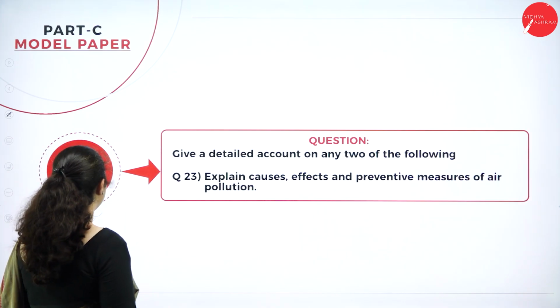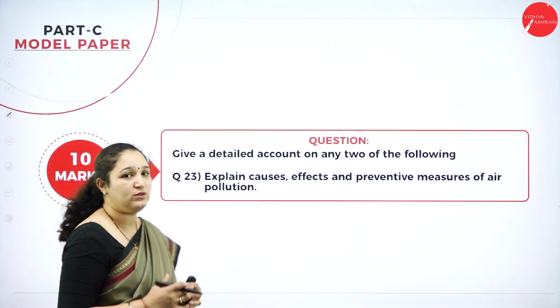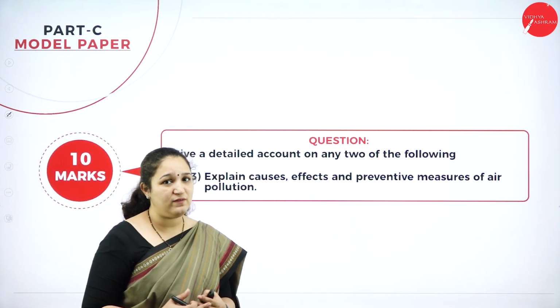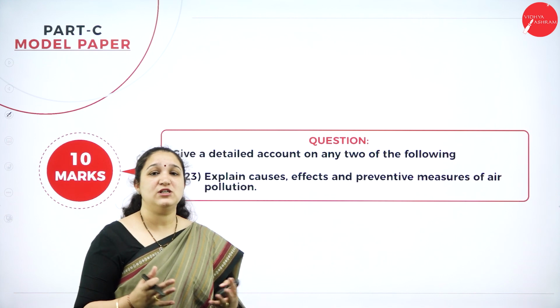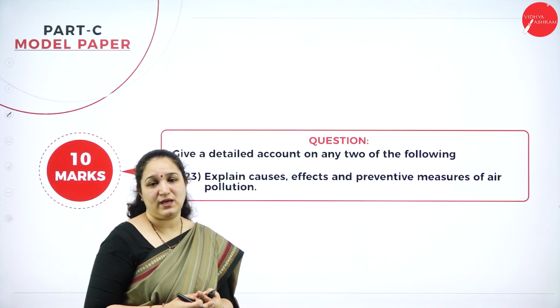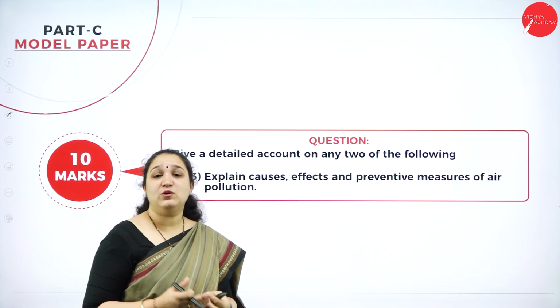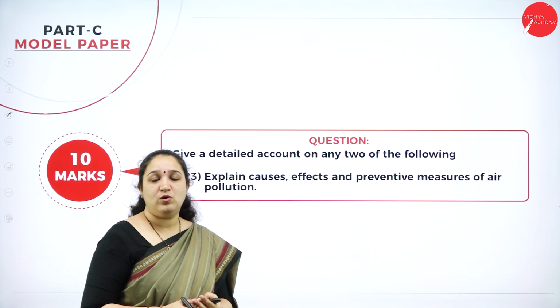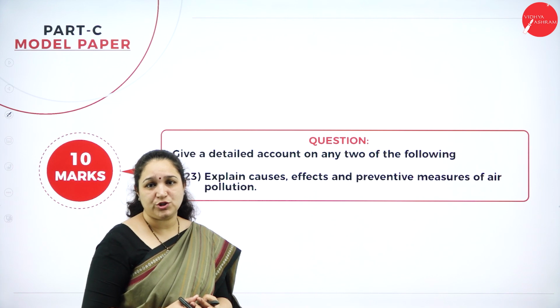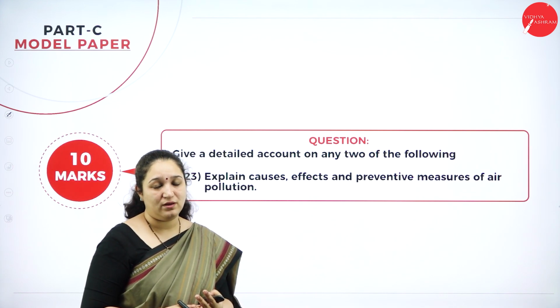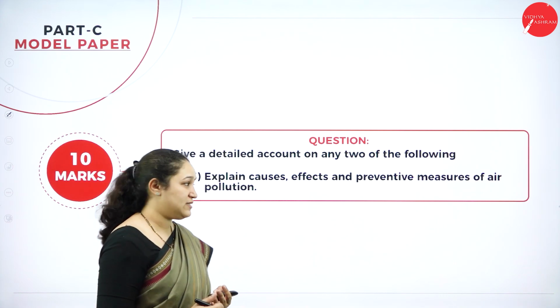Next we have section C, or part C, where you have all the 10 marker questions. I've already given you all the insight on which are the 10 markers that can be very important, and from which unit they can come. Also, if questions come on ecosystem or on pollution, what exactly you need to write to get maximum marks, I shall explain.